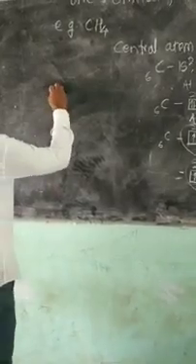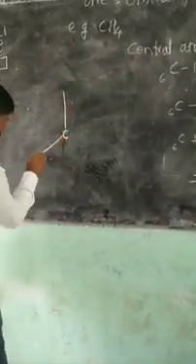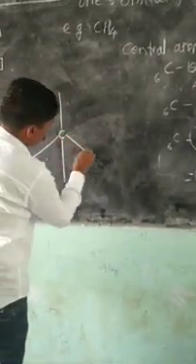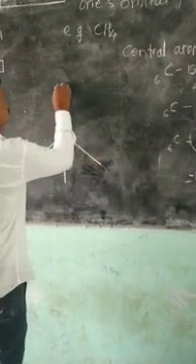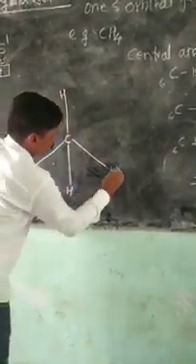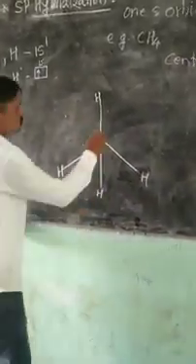There is a central atom carbon, and there are 4 hydrogens. This is the structure of methane.